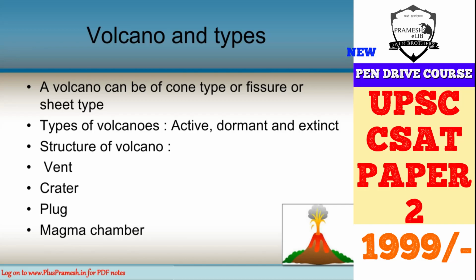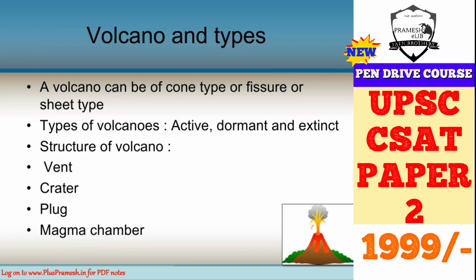Another classification of volcanoes is on the basis of activity. An active volcano erupts quite frequently, maybe daily, or once in a month, or once in a week, but it is very active and frequently erupts. A dormant volcano has not erupted for a long time, but you cannot say it may not erupt in the future; it is not very active.